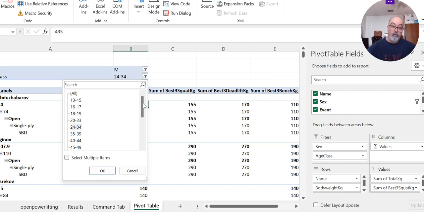Just look at the age classes. It's starting from 13 to 15, and it's all the way down to 80 plus even. I'm just curious what it would show at that level.